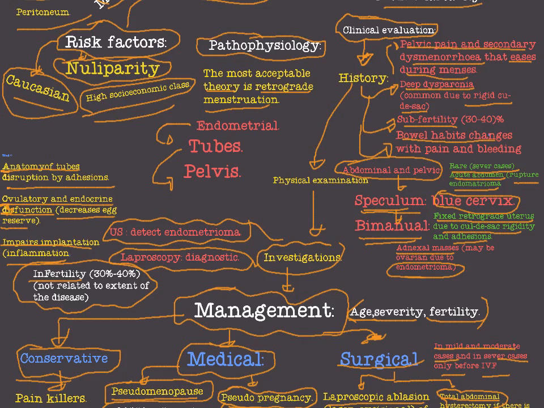Okay, so how do we manage infertility? In most cases we do not use medical treatment, because medical treatment is associated with a risk of teratogenicity. Okay, we do surgeries in mild to moderate cases, and in severe cases only before in vitro fertilization.